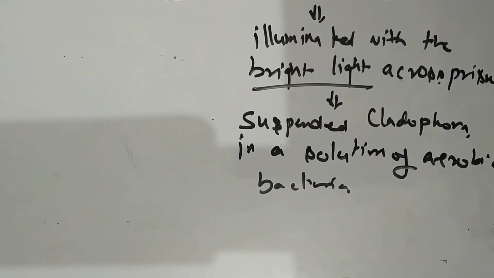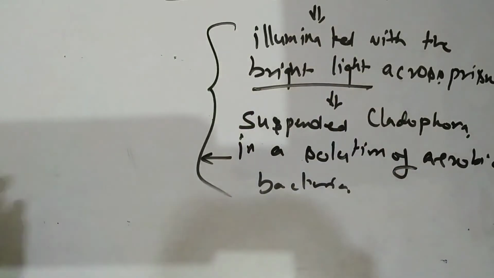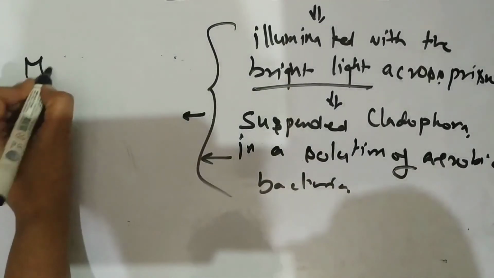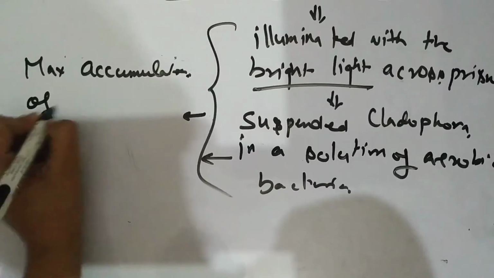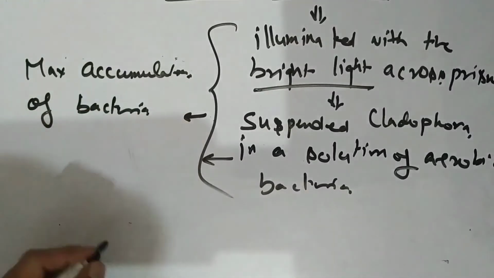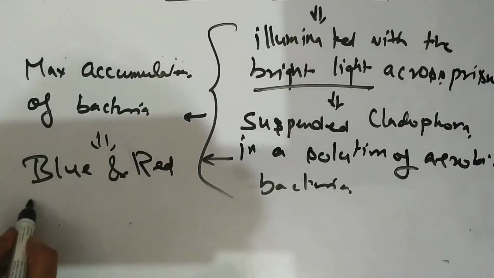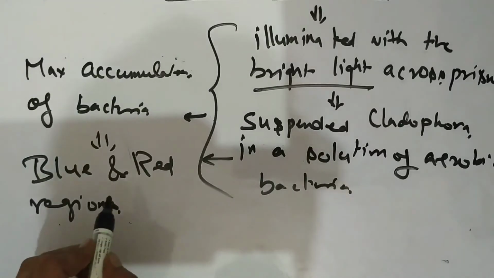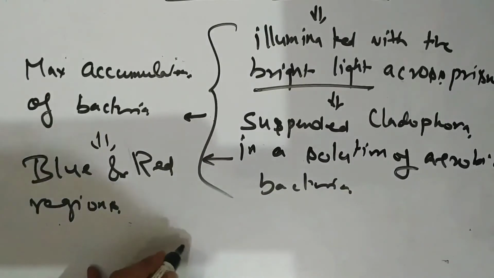He observed the maximum accumulation of bacteria in the blue and red regions of the dispersed light.